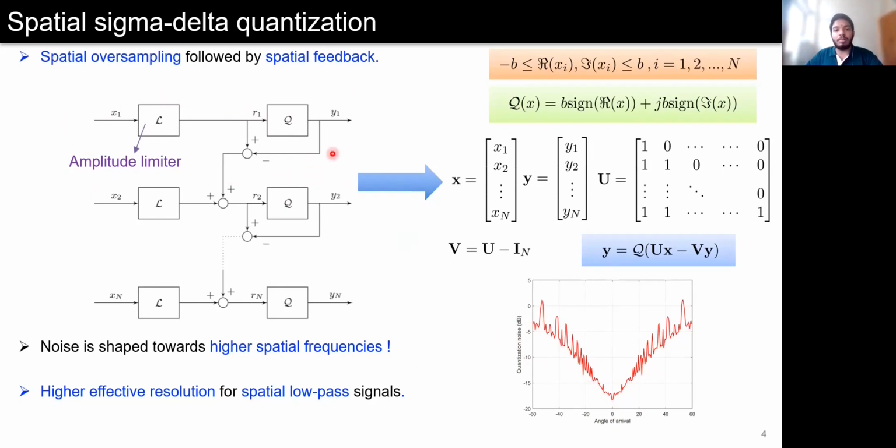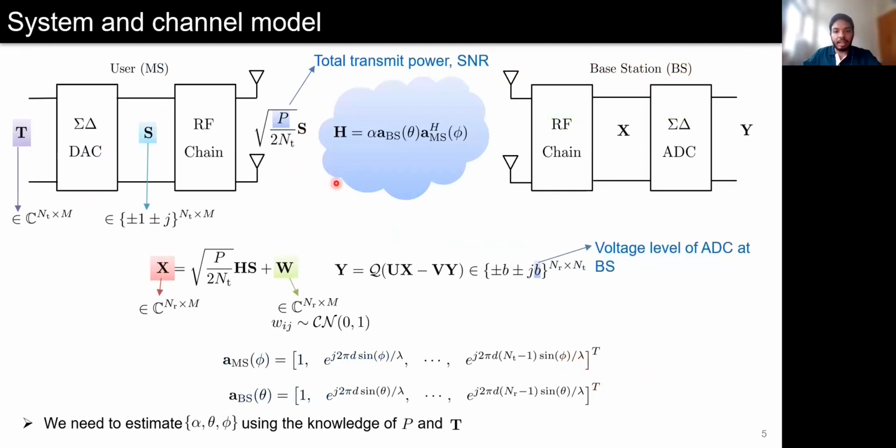Let us move to the system model. In this work, we will consider uniform linear arrays at both the mobile station and base station with NT and NR antennas respectively. At the mobile station, the input signal T is first quantized using a sigma-delta DAC before transmission using the RF circuitry. At the receiver, the received baseband signal X is quantized using a sigma-delta ADC to obtain Y. Due to the presence of extreme path loss at millimeter wave frequencies, we will adopt a line of sight channel model for the MIMO channel matrix.